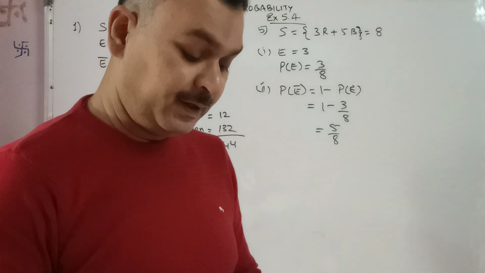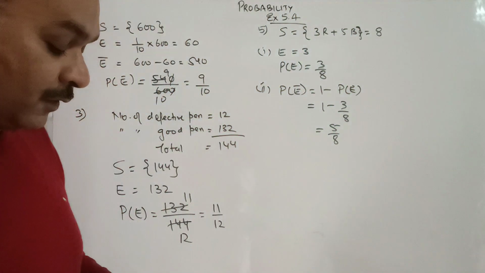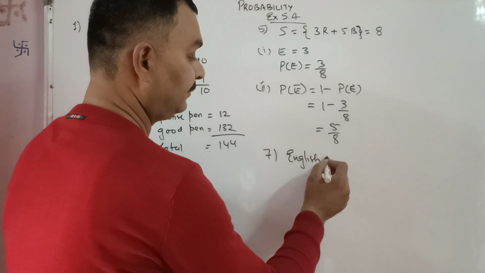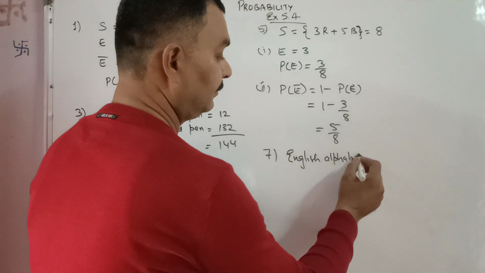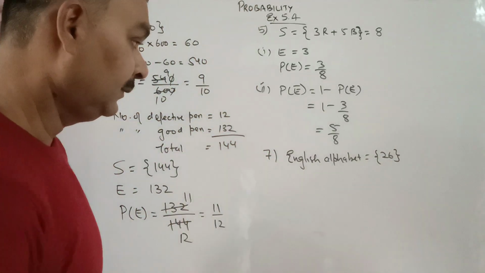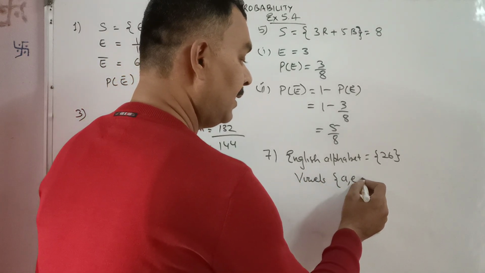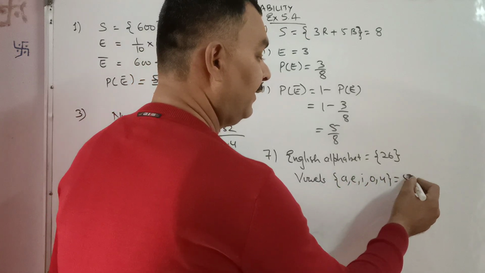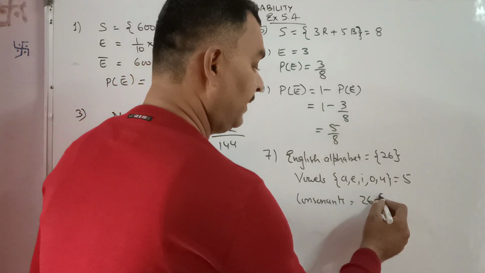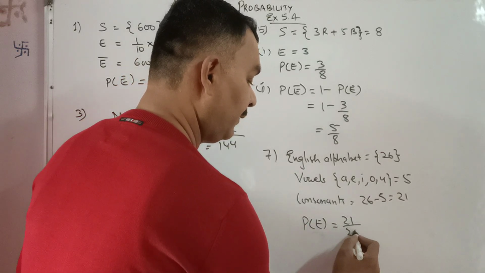Okay, a letter of English alphabet is chosen at random. Determine the probability that the letter is consonant. Okay, 7. So we know that in English alphabet, total number of letters are 26. Vowels are A, E, I, O, U. That is 5. So hence consonants will be 26 minus 5, that is 21. The probability of getting a consonant is 21 upon 26.